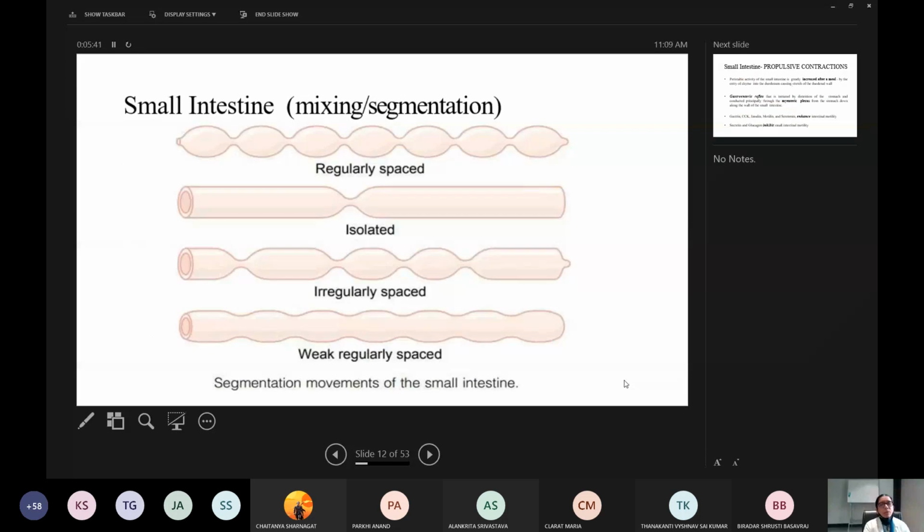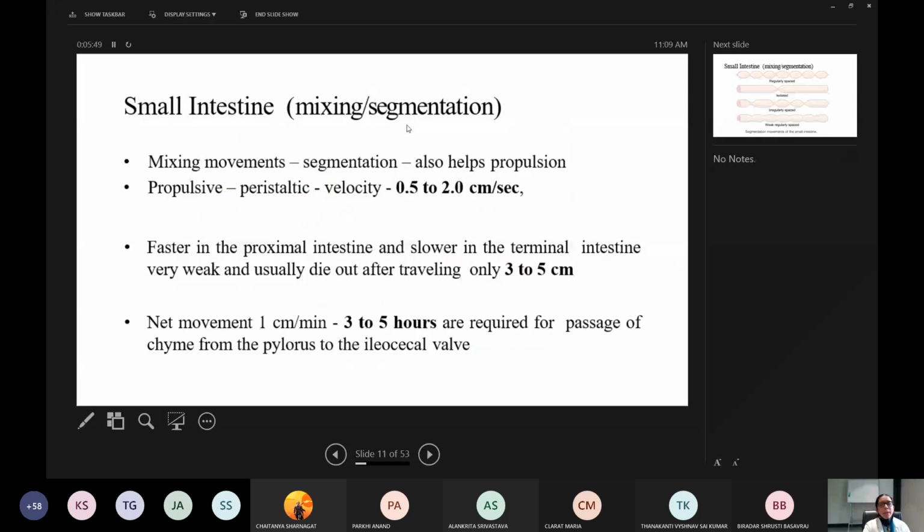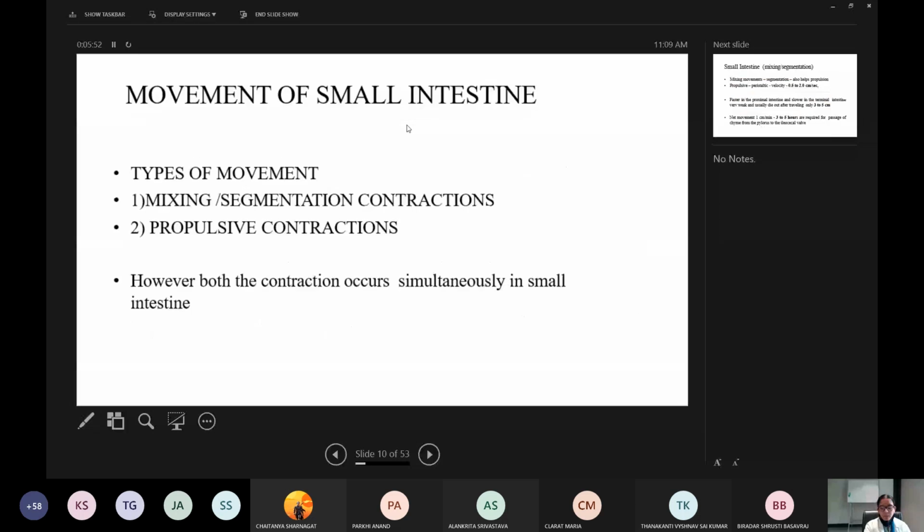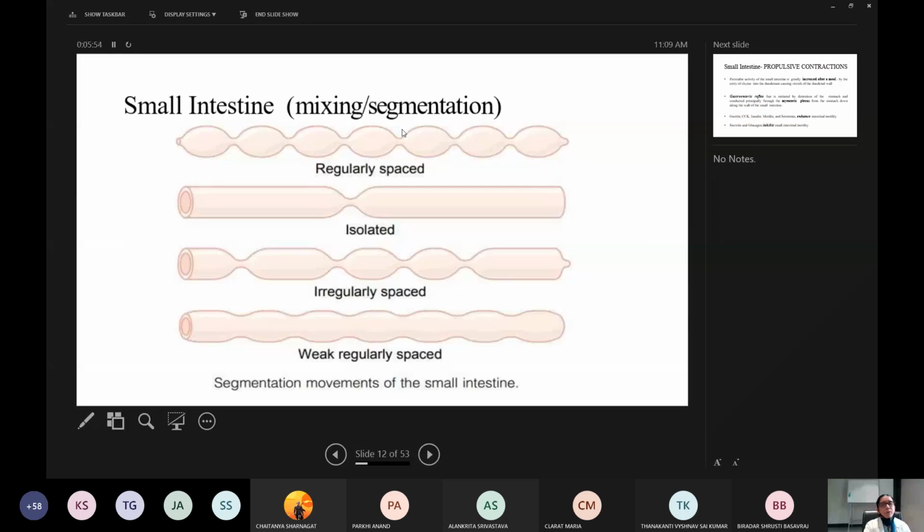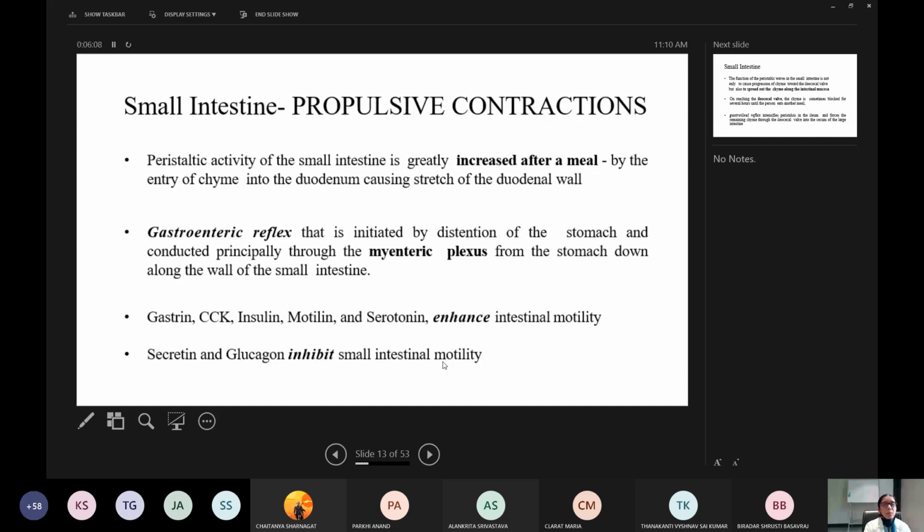So the net movement is 1 centimeter per minute, and it takes 3 to 5 hours for passage of chyme from the pylorus to the ileocecal valve. This is the diagram showing the segmentation movement. First it is regularly placed, here isolated, here irregularly spaced, and here it is weak, regularly spaced. There are different types of segmentation movements.